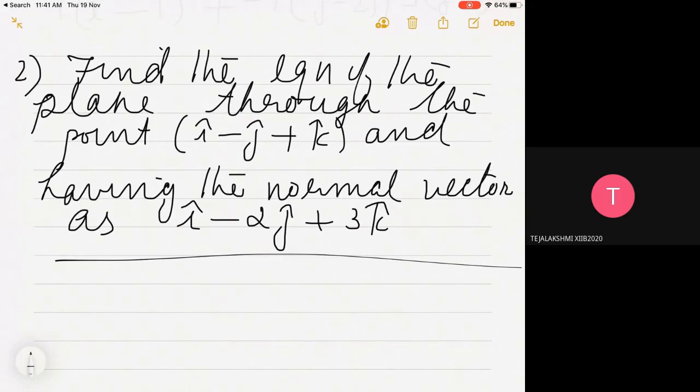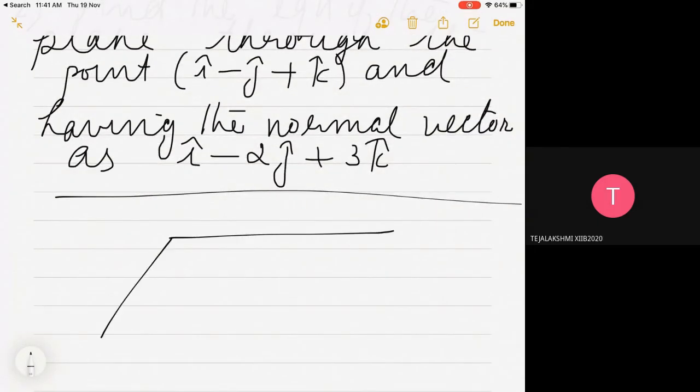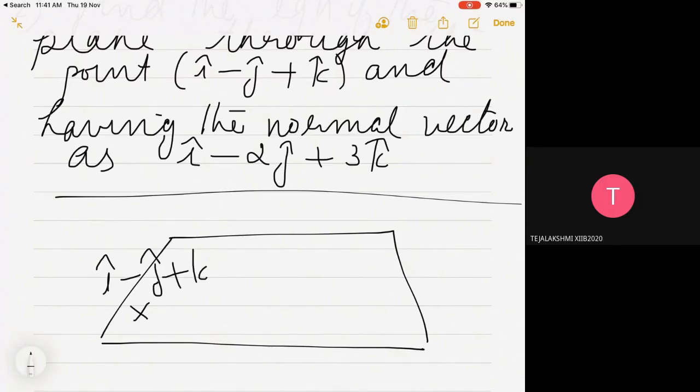So what you have to do here is find the equation of the plane through the point. Both are given in the vector form. There is a given point whose position vector is given as i cap minus j cap plus k cap, and it is perpendicular to the vector. So this vector n is also given. Substitute in the equation.